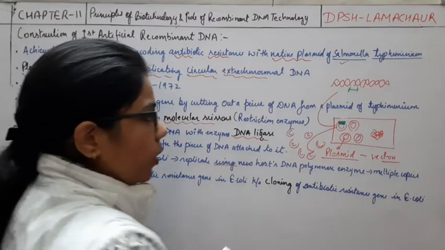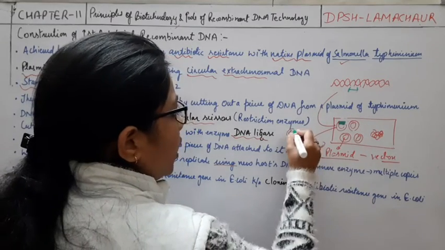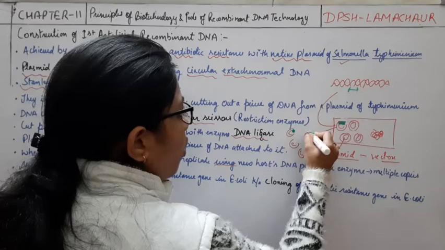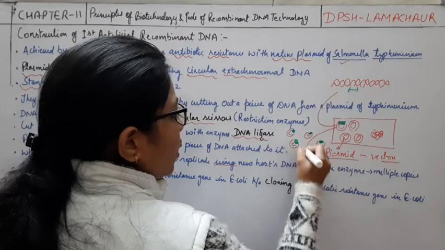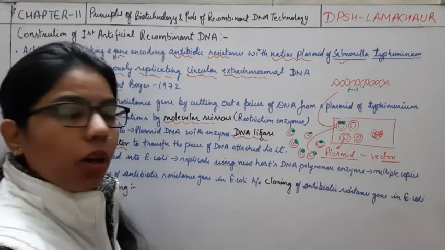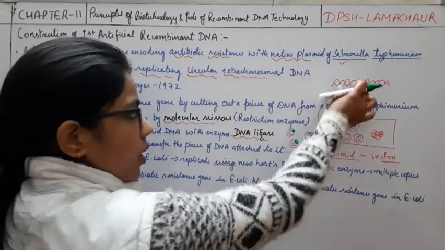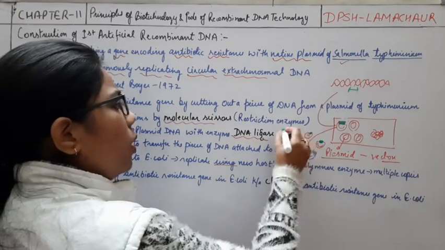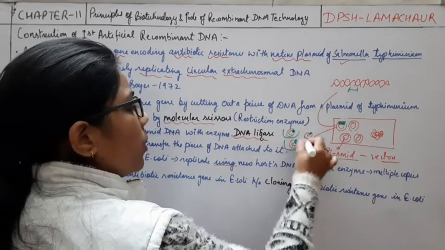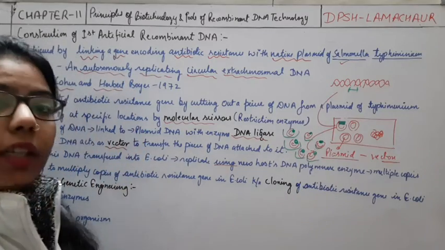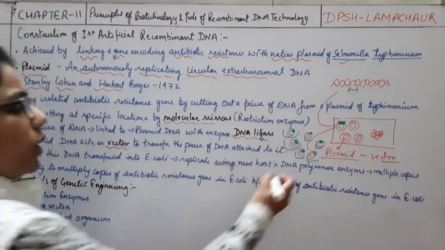We have created this, and when I incorporate it into E. coli, what will happen? All the things which we get here contain this desired gene which is coming from here, and we can take all of these out, and from one we are getting different copies, right? So with the help of what?